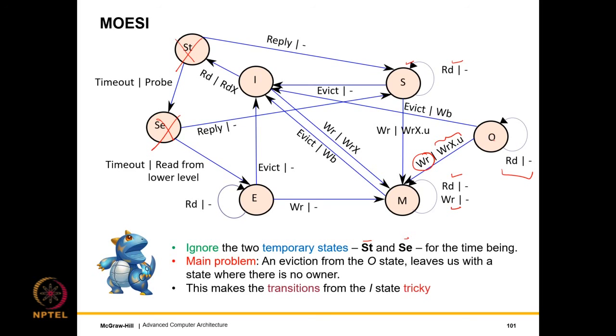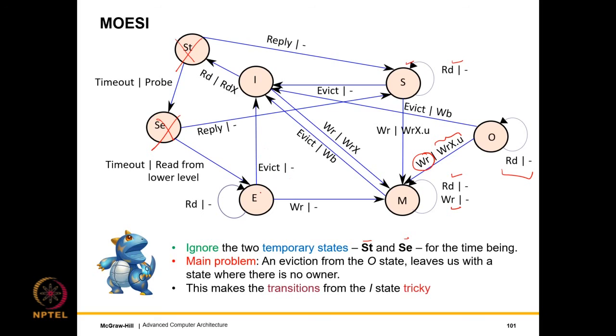What is important is that we need to take a look at the owner state. The owner state, as I just said, is again a read-only state, so reads are not an issue. And writes will require an upgrade to the M state. Let us now see what is the big deal with eviction.